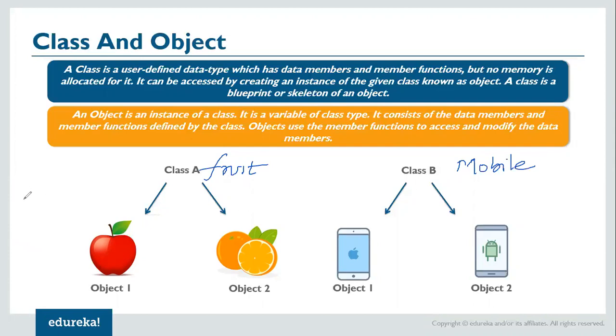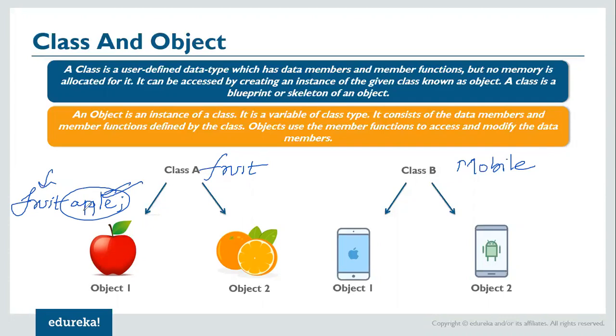Now I can say fruit, and this is the class name, and then I can say apple. So I'm creating an object of that fruit class and it is an apple.